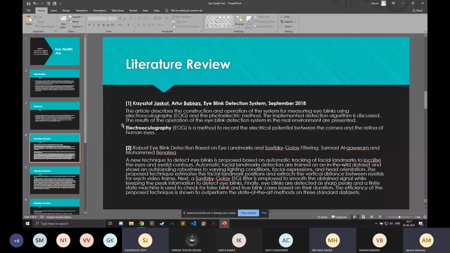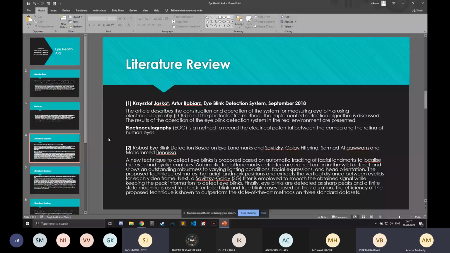The second paper. Basically using some extra devices, right? Yes, ma'am. Using the two methods, EOG method and photoelectric method, they made a module. They made a device with a particular Wi-Fi transmission module. Okay, so how will you be measuring the blinking?